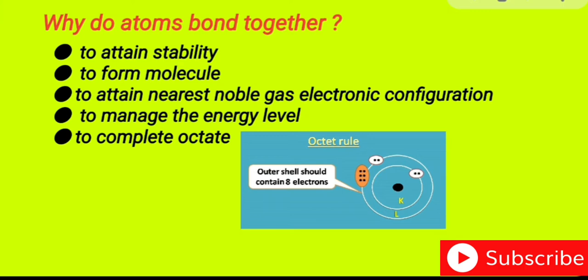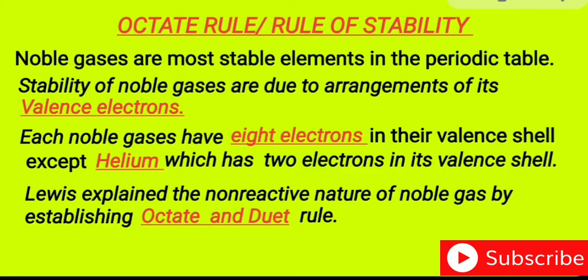If you see in the periodic table, noble gases attain the maximum stability. That's why they do not form any bond. So, why are the noble gases stable? Let's find out. We will discuss here the octet rule, or rule of stability.